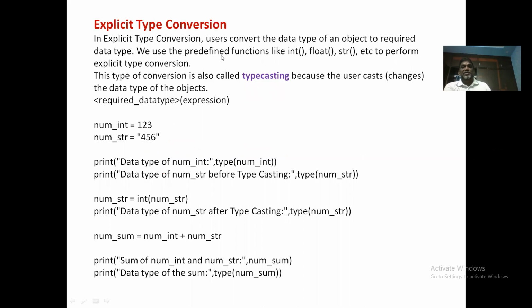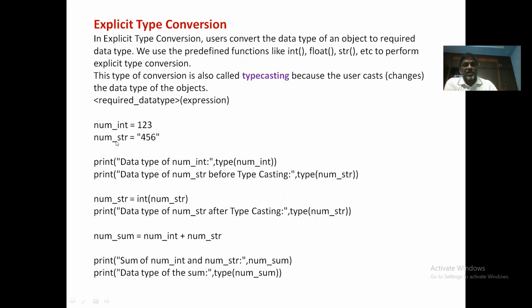So explicit conversion is also called typecasting, in which we forcefully convert one data type into another data type. So this is also called typecasting. Remember this name. Either it is called explicit type conversion or it is called typecasting. Now let us continue with the corresponding example.